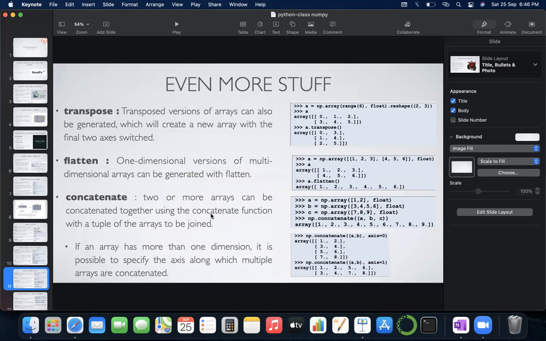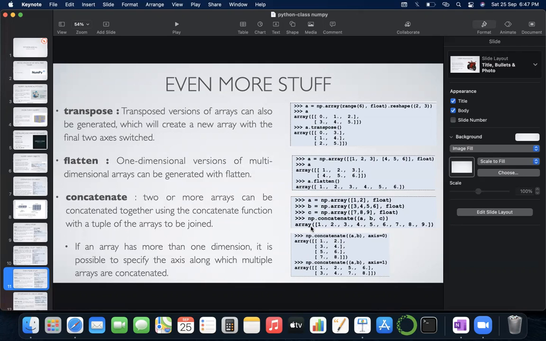Next is concatenate. Concatenate is a little bit interesting because with concatenate, you can combine values. What you need to do is write the names of the NumPy arrays that you want to combine inside a tuple, inside the concatenate function, and only then will it concatenate. What it will do is simply paste one array after another.